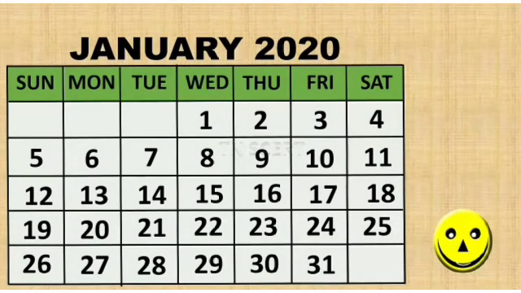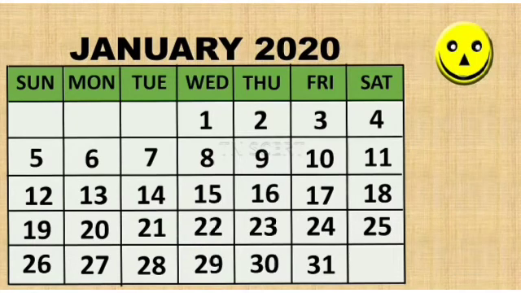For example, take the fourth column. The first number is 1. Then if you add 7 with 1, it is 8. Then 8 plus 7 is 15. Then 15 plus 7 is 22. 22 plus 7 is 29. It is the same for every other column.